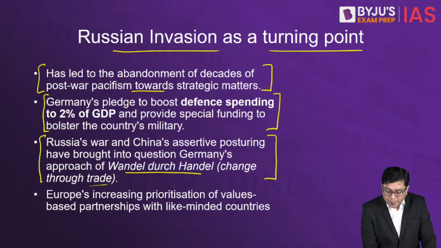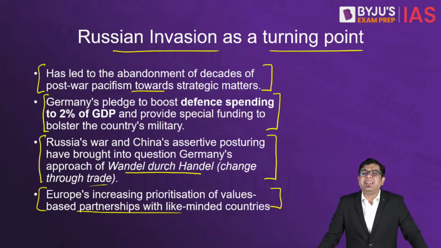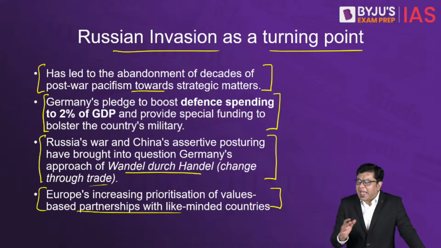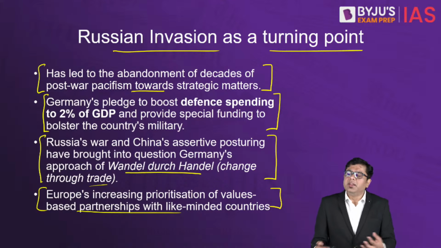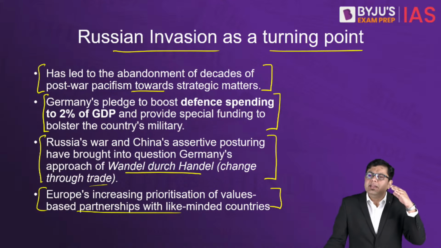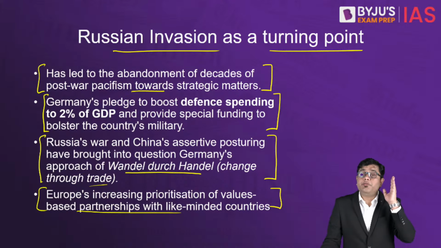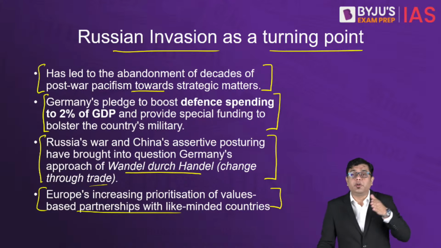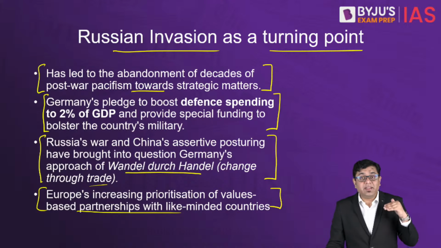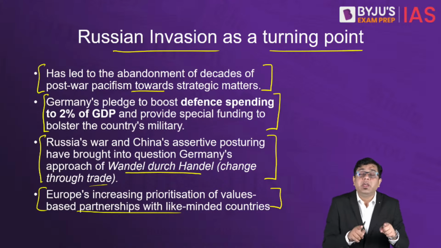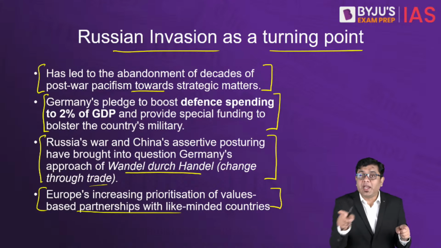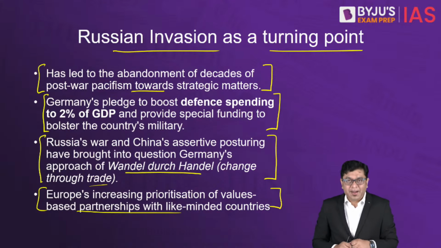Then, Europe's increasing prioritization of value-based partnership with like-minded countries is another approach where the European countries are now focusing on those countries who align with us strategically in terms of human values, in terms of the global agendas that they will respect. We shall align with only those nations, which puts the relationship of Germany with China and Russia already at risk.